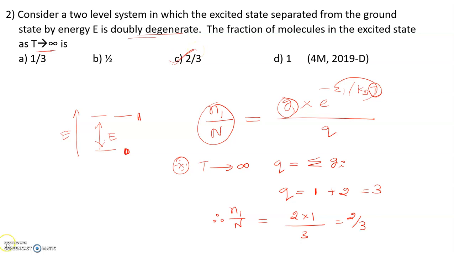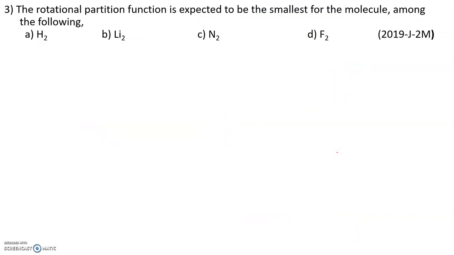And this problem appeared in 2019 December. Then the next problem is that the rotational partition function is expected to be the smallest for the molecule among the following. Hydrogen molecule, lithium molecule, nitrogen molecule and fluorine molecule are given here, and all are homodiatomic